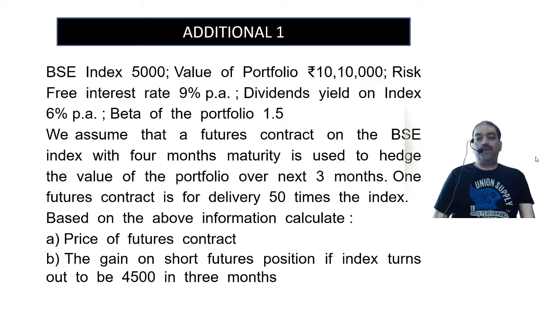We assume that a futures contract on the BSE index, with 4 months maturity, is used to hedge the value of the portfolio over the next 3 months.